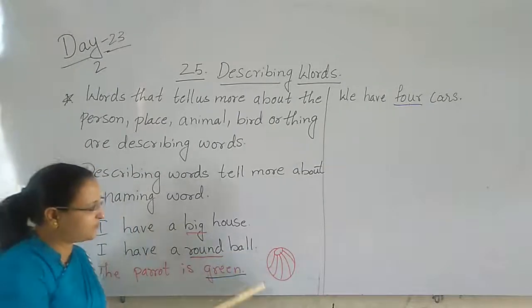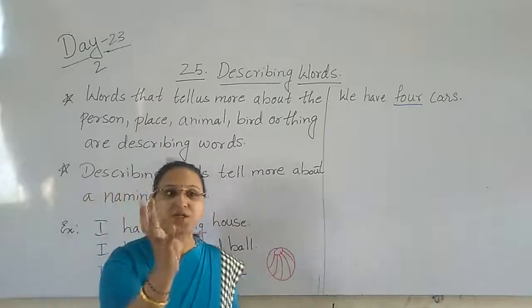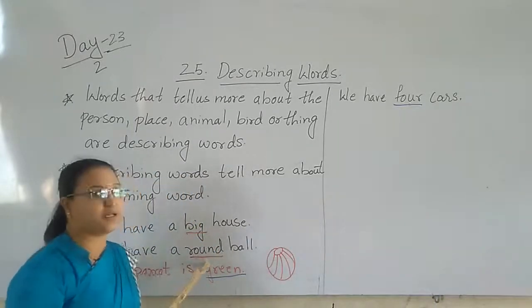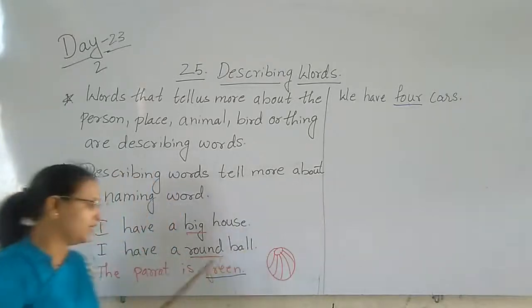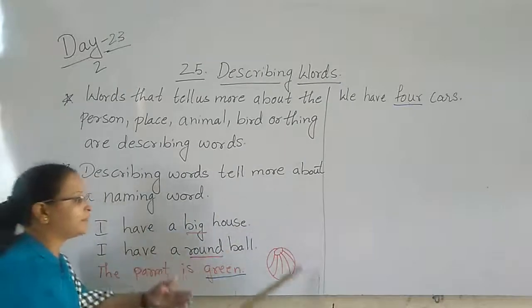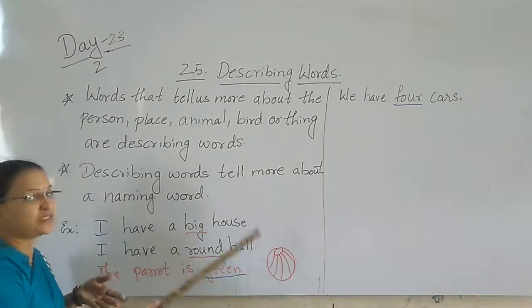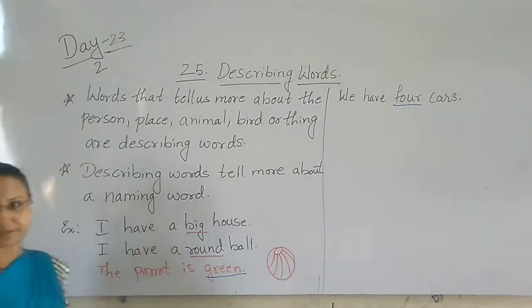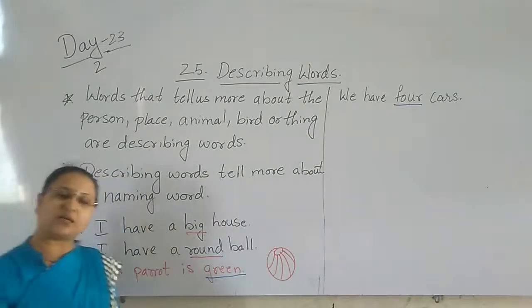What is the shape of the ball here, children? Round. It is round in shape. So the word round comes in the adjective, in the describing word, because it is describing the ball. How is the ball? It is round in shape. So here, the parrot is green. What is the color of the parrot?